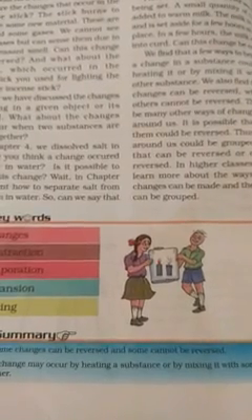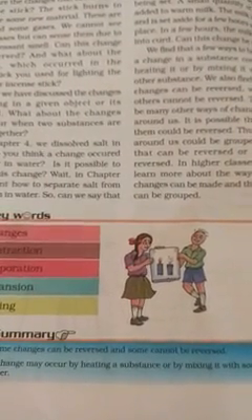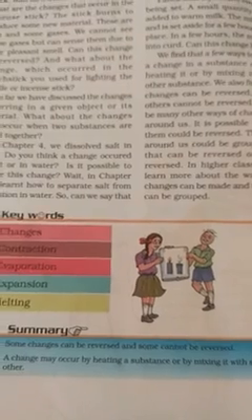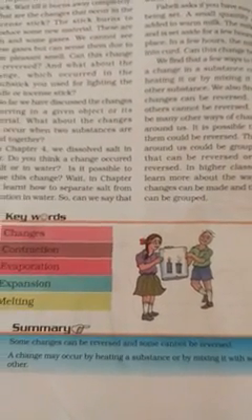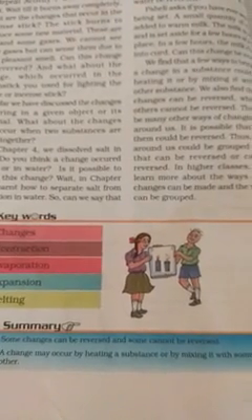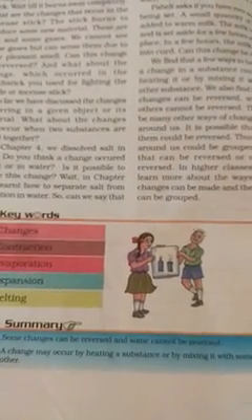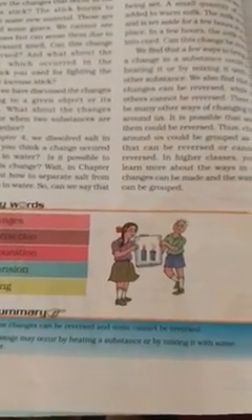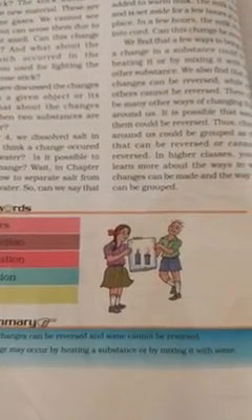By heating, the substance expands, and by cooling it contracts. So these changes we can see by changing the temperature, on heating or on cooling. So this is the lesson about changes around us.